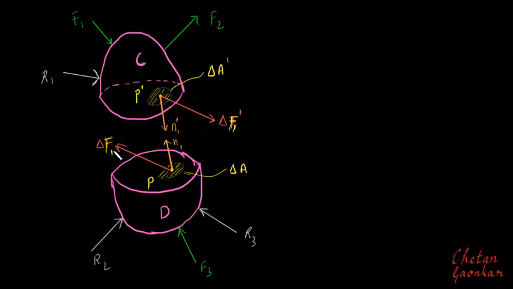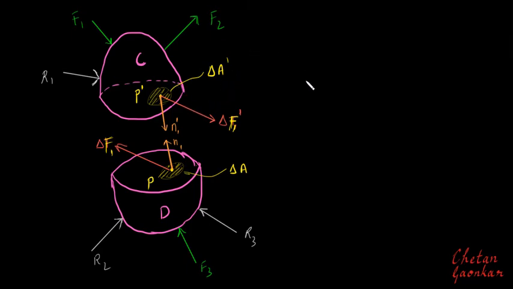Delta F1 is the resultant reaction force on this segment at point P. Similarly, delta F1 dash is the resultant reaction force at this point P dash in the segment C.